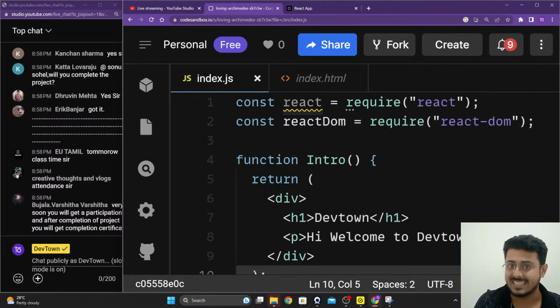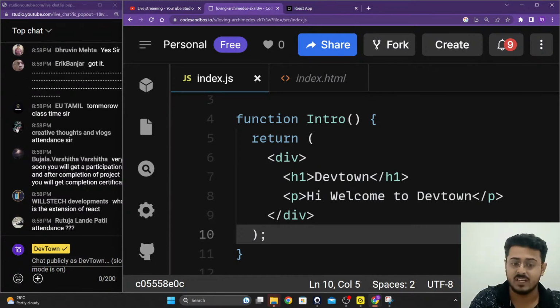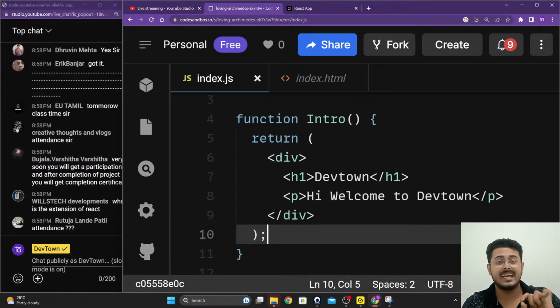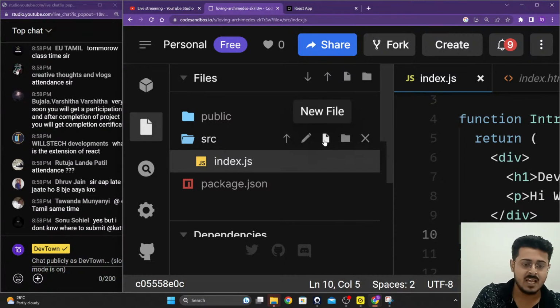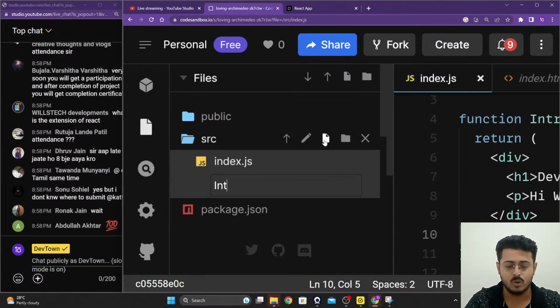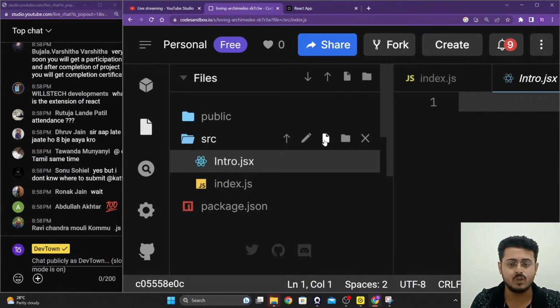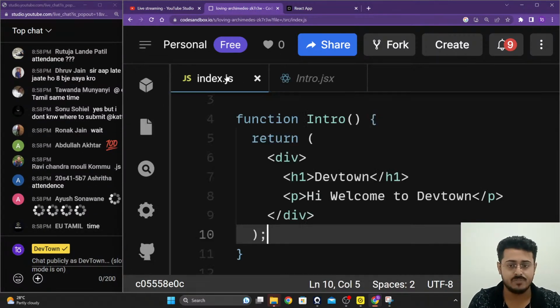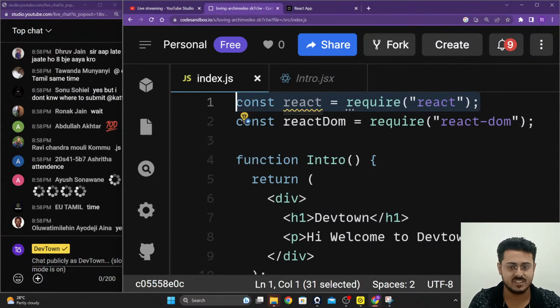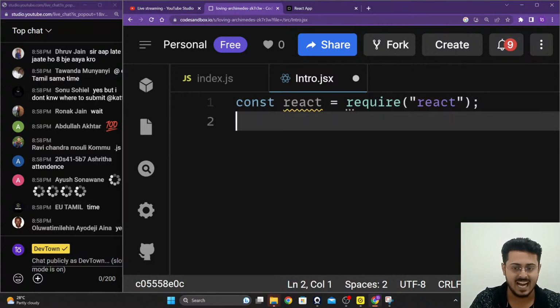For that particular reason, instead of putting the entire function right over here, instead of using the component right over here, we create individual files for every single component. For example, I will create a new file called intro.jsx. This is a JSX file, guys. Again, because we are writing JSX code inside of it, we need to tell that we are using React.js right over there. We'll be pasting that const React is equal to require React right over here.